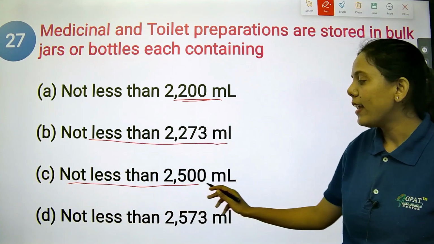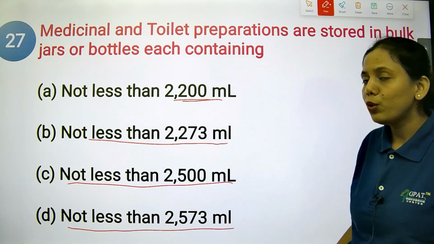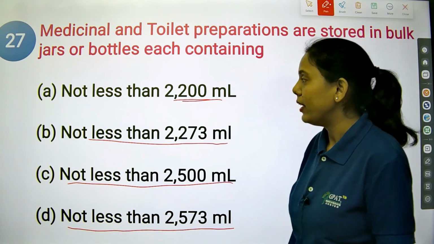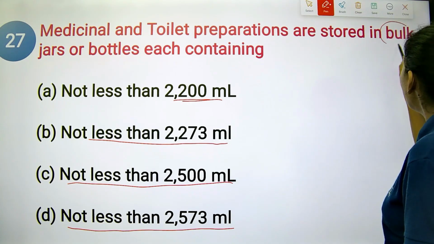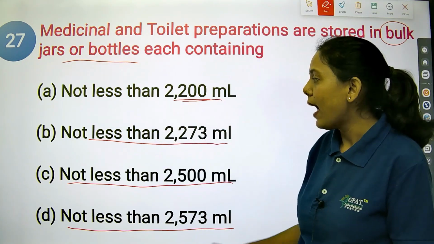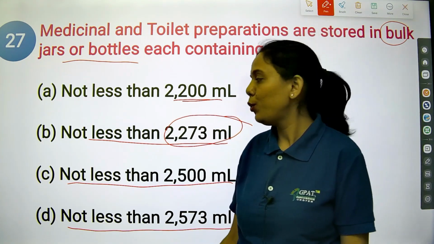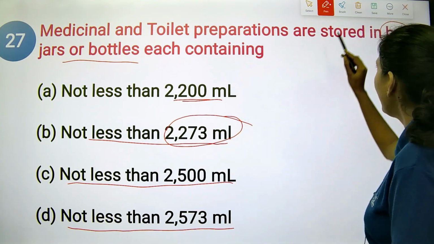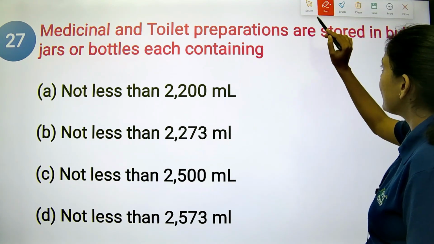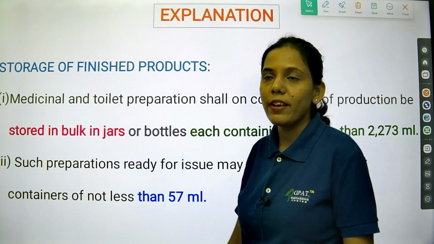Option C is not less than 2500 ml, and option D is not less than 2573. Okay, so when it comes to the bulk jars or the bottles in the Medicinal and Toilet Preparation Act, it should not be less than 2273 ml. So remember, option B is the right answer for this one. So it should not be less than 2273 ml.